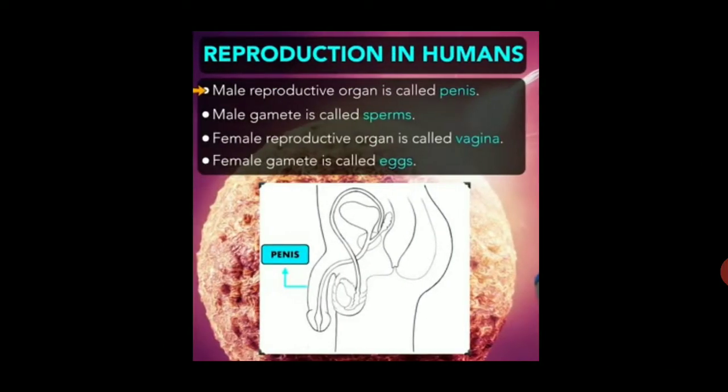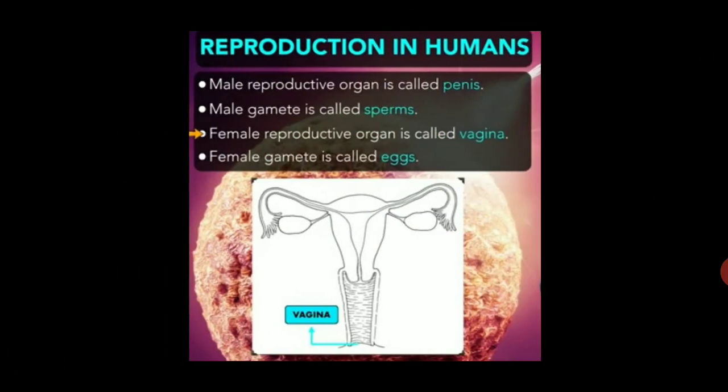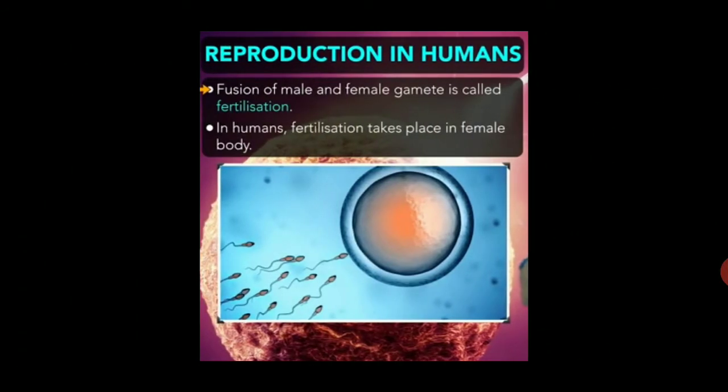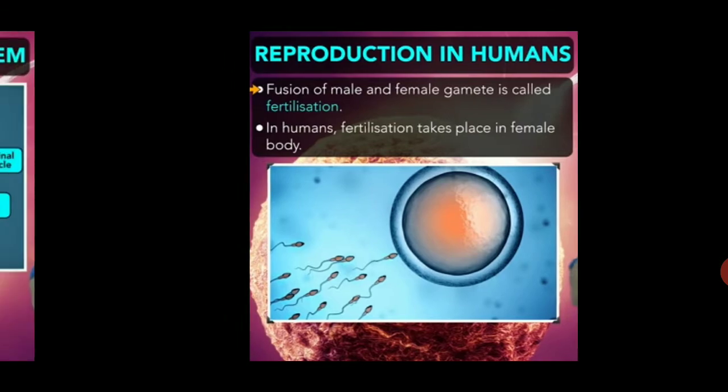The male reproductive organ is called the penis. The male gamete is called sperm. The female reproductive organ is called the vagina and the female gamete is called the egg. This is the female reproductive organ. Fusion of male and female gametes is called fertilization. In humans, fertilization takes place in the female body.